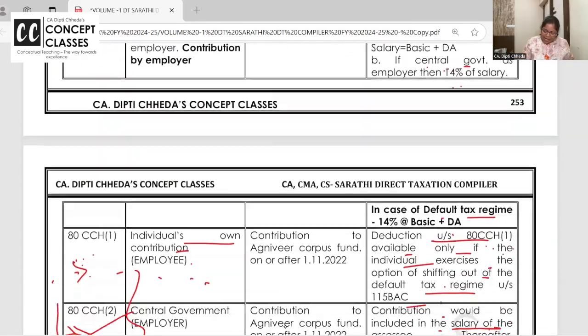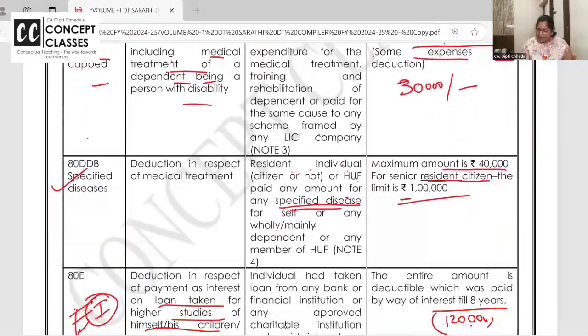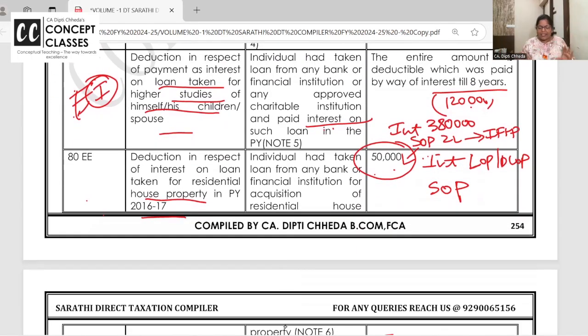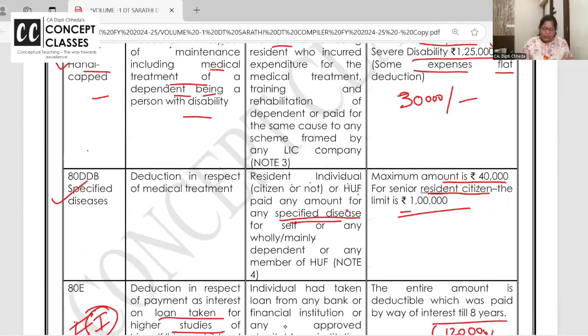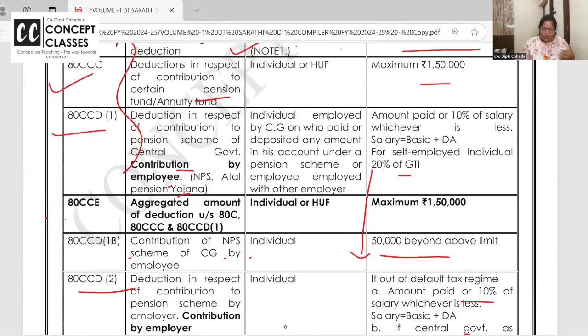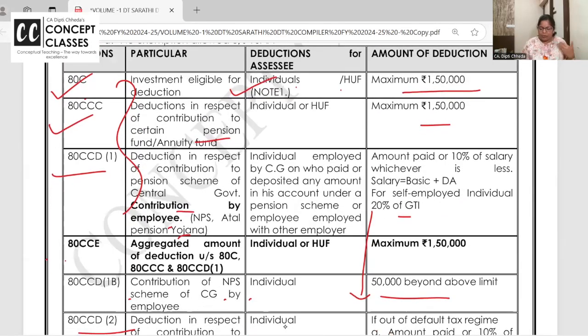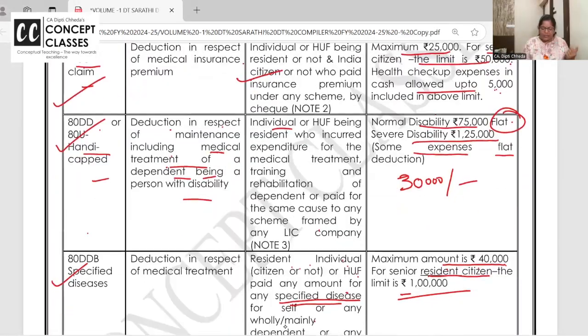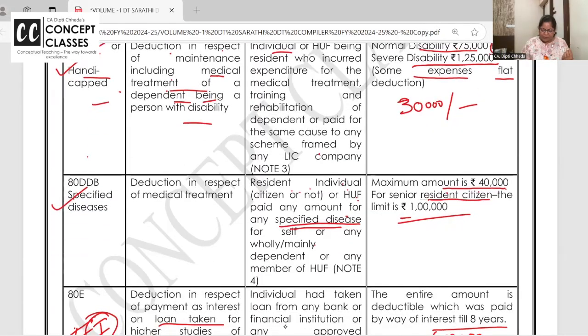See, now if you read the table repeatedly at home with the compiler, as I've suggested and students have followed, these are 3 pages. Just take a picture of this and paste it. Watch it for 1 week, it will go into your subconscious mind. How do we remember? 80C is all related to investment. You put money in PPF, NPS and all. 80D is all related to health: Mediclaim, 80DD handicapped, 80DDB specified diseases.